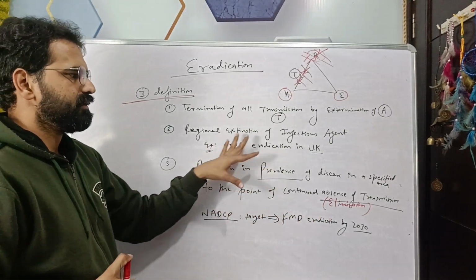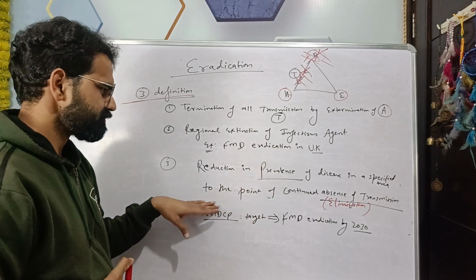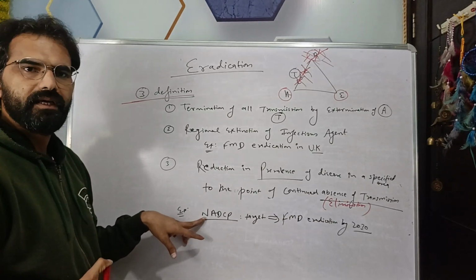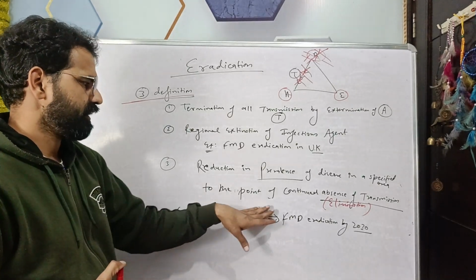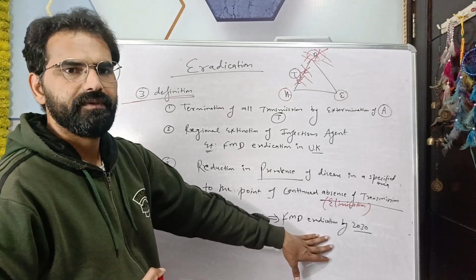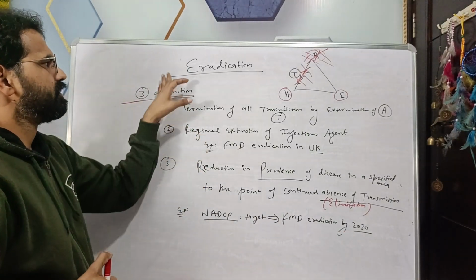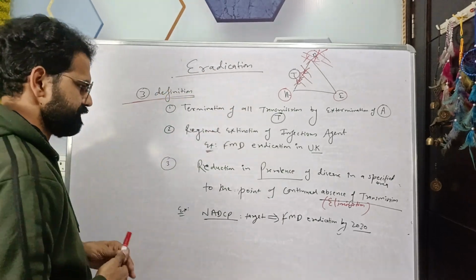An example is the National Animal Disease Control Program, whose target is to eradicate FMD by 2030. So these are three definitions related to eradication.